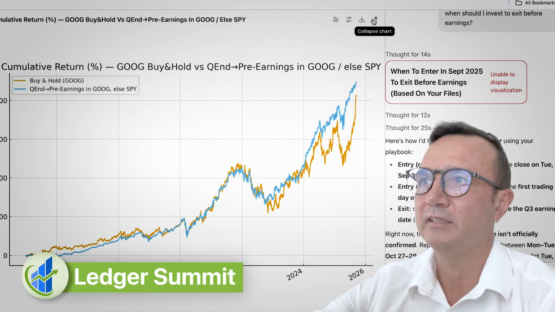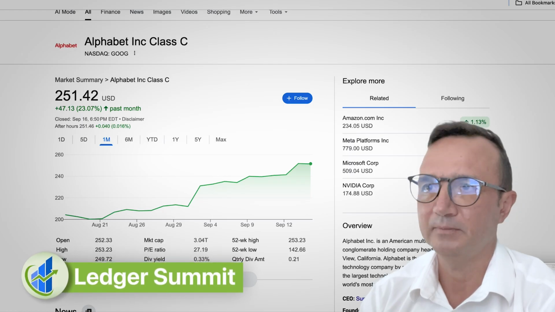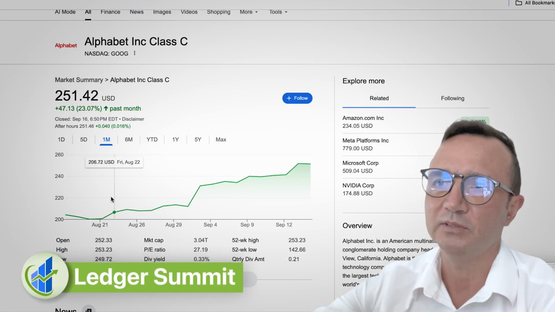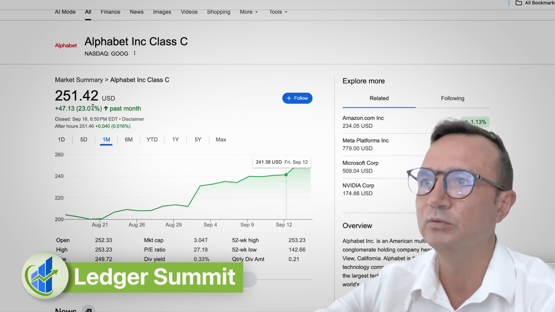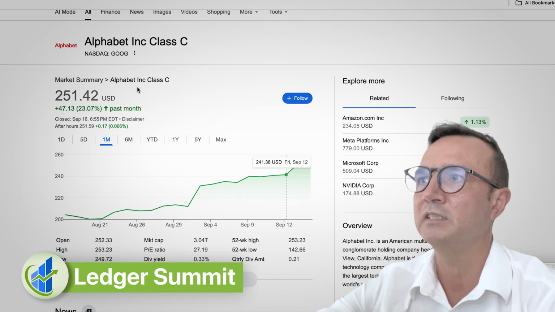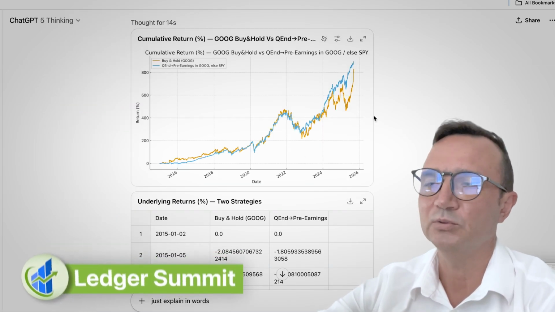One caveat: this month we saw Google stock prices go up a lot, right? In August, you can see the stock price was around 200. Now we're sitting at 251. Whoa, that's quite a return, right? And then the question is, do you still try to use this strategy?